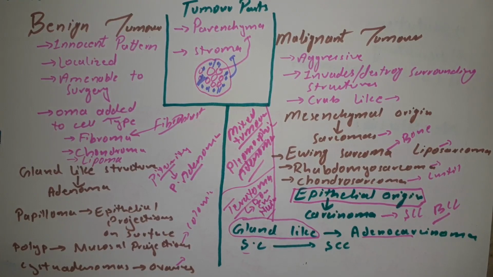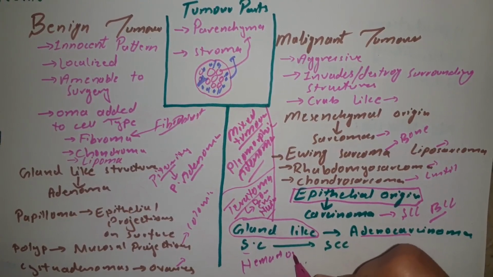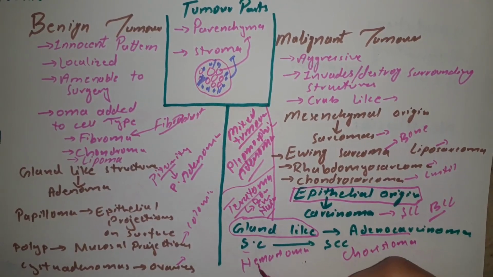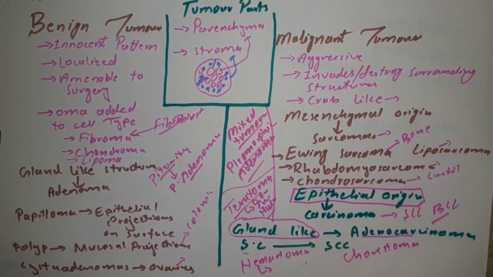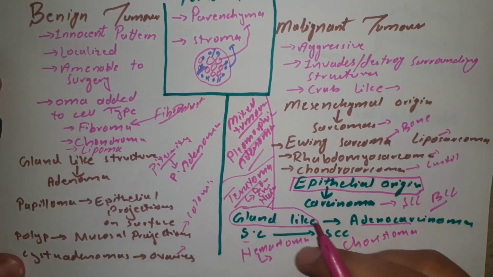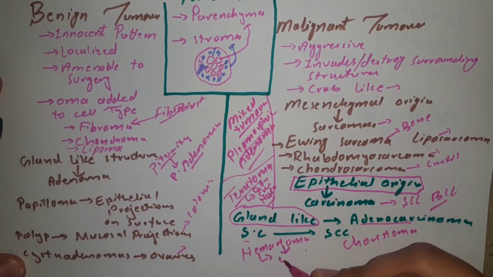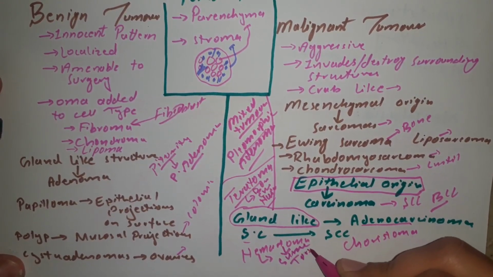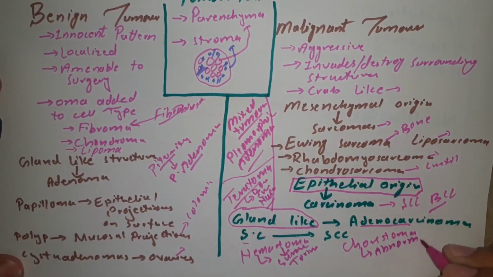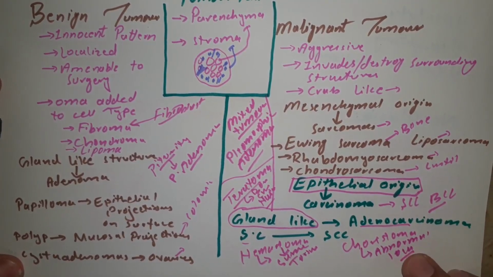And we move toward some special terminologies here. One of them is hamartoma, and the other one is choristoma. Okay, so hamartoma is basically disorganized tissue inside an organ. For example, disorganized epithelium of the liver is called hamartoma, which arises inside the liver. It means that it is arising in the same tissue. However, if tissue arises in an abnormal place, or tissue grows in its abnormal location, it is called choristoma. For example, if pancreatic tissue grows inside the GI tract, it is called choristoma.